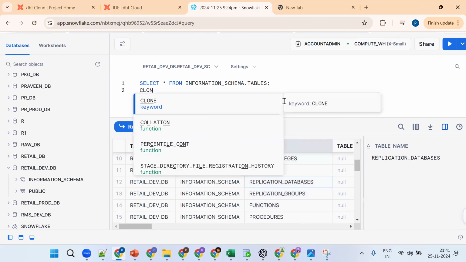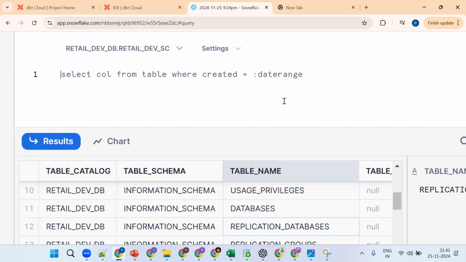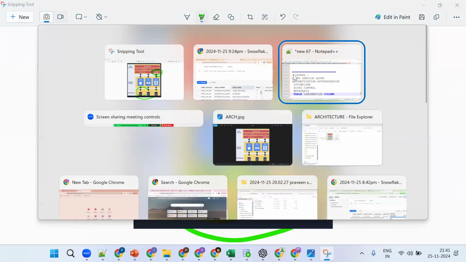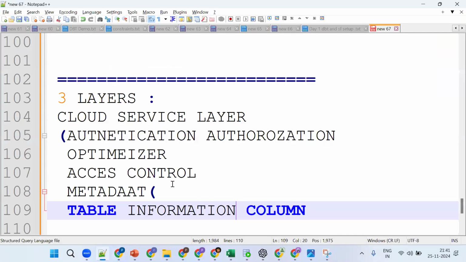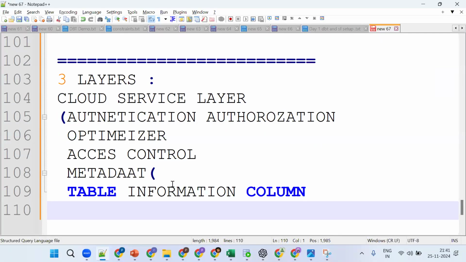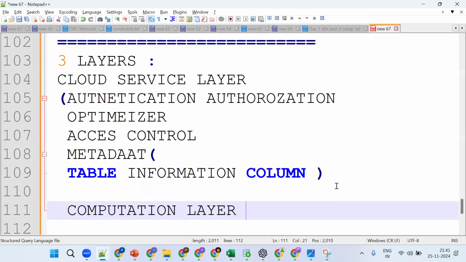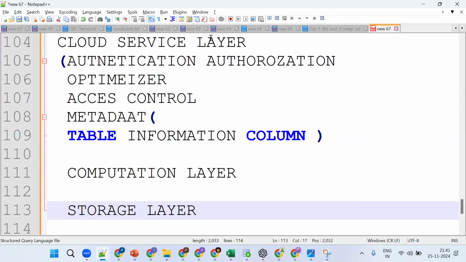Once you see the cloning console, you'll get some clarity. Is this clear so far? You have three layers: the cloud service layer, the computation layer, where the query processing happens, and the storage layer. So: cloud service layer, computation layer, storage layer.